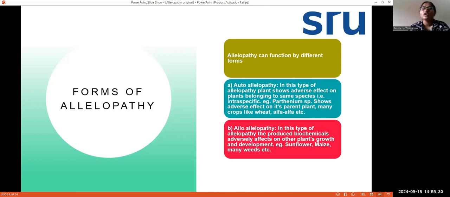And next is alloallelopathy. In this type of alloallelopathy, the produced biochemicals adversely affect other plants' growth and development. So it is causing an effect on different species. Like sunflower is causing effects on weeds, and maize on other weeds, like that.